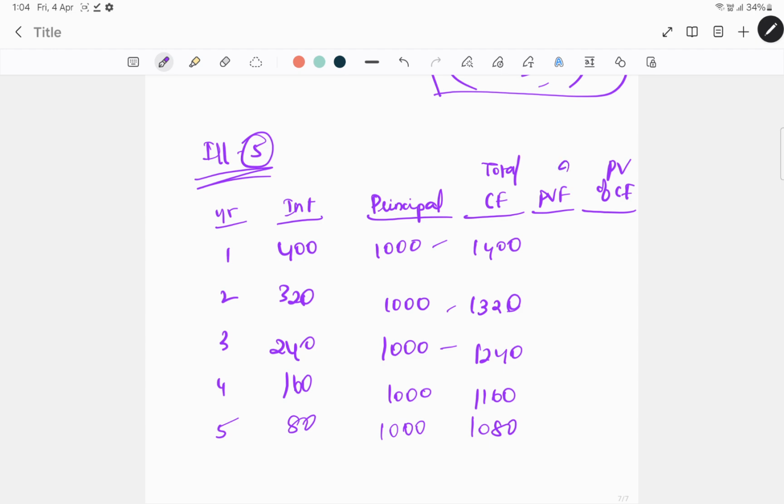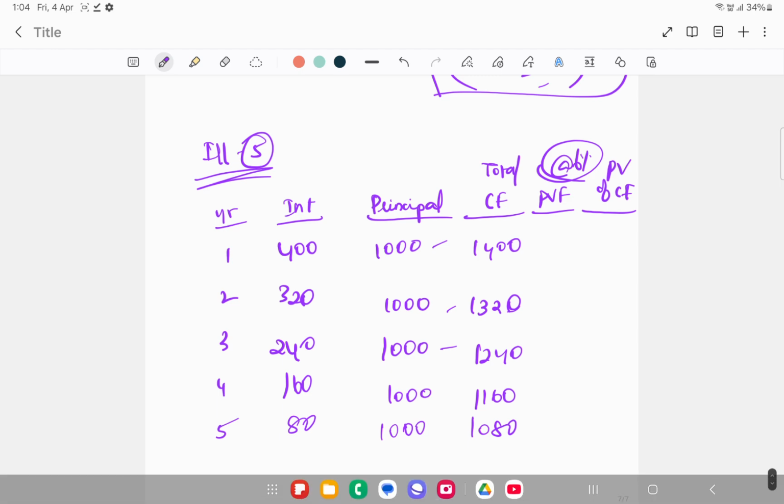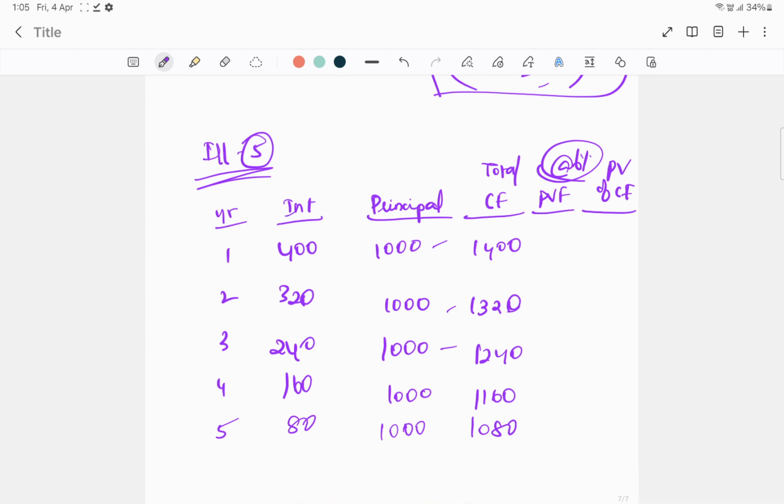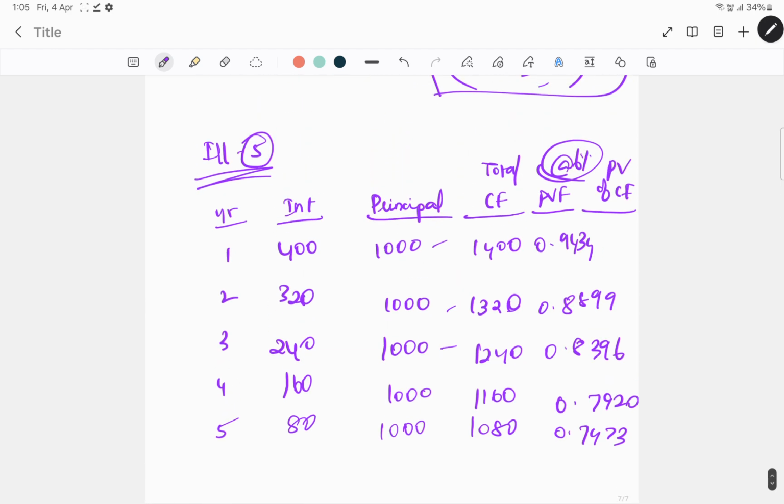So what about the present value factor at 6%? Since investor expects a minimum rate of return at 6%. So that will be 1,400 into 6%. So, 1 divided by 1.06 will be the present value factor for the first year, with 0.9434. Second year will be 0.8899. For the third year it will be 0.8396. For the fourth year it will be 0.7920. Fifth year will be 0.7473. So based on this, let's calculate this in the next page.